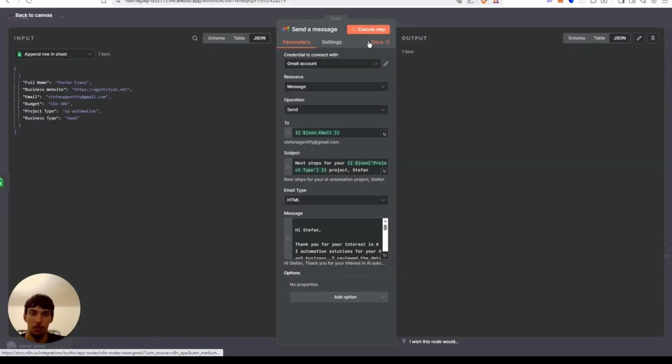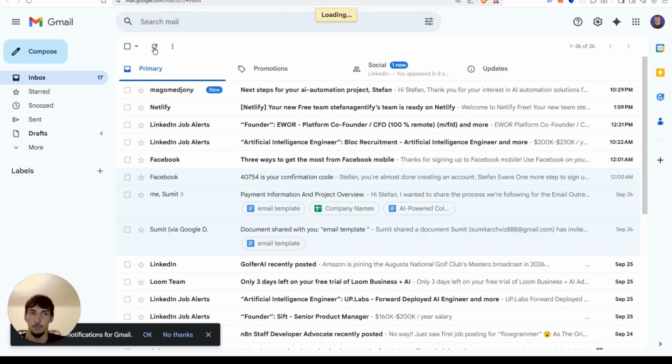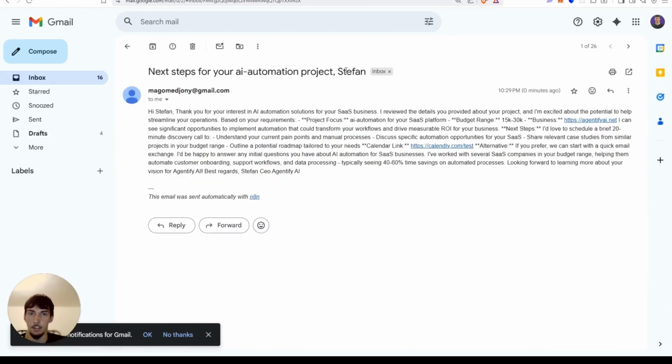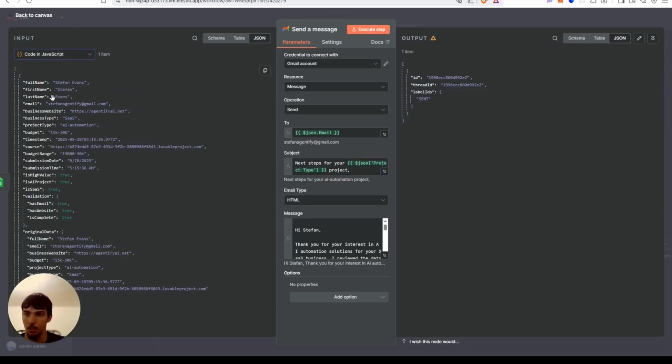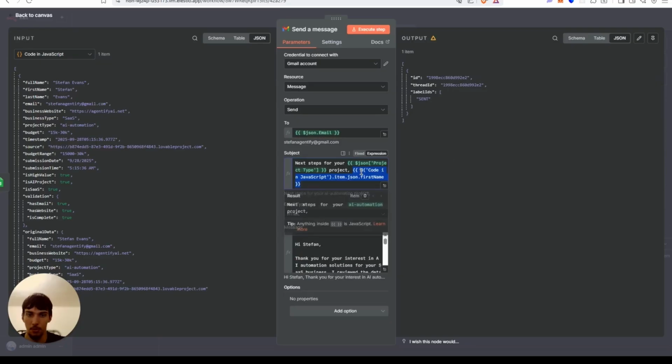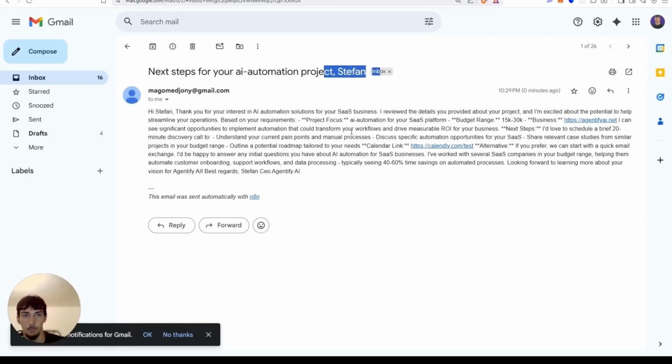Now let's execute the step. There we go, sent. There we go. Next step for AI automation, Stefan. Let's actually put the name as a variable. So the node before here, it parsed it, the first name, so we can just do that. And then the name will be a variable too. So that'll be a variable.